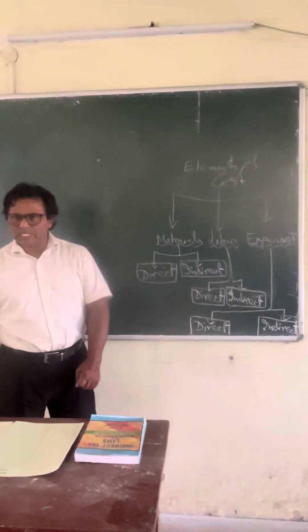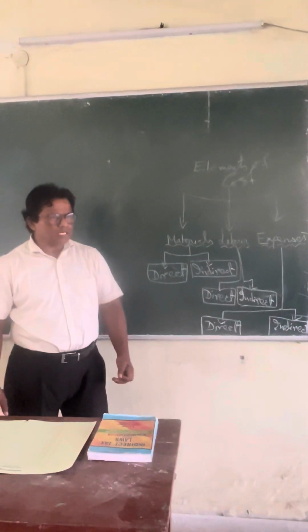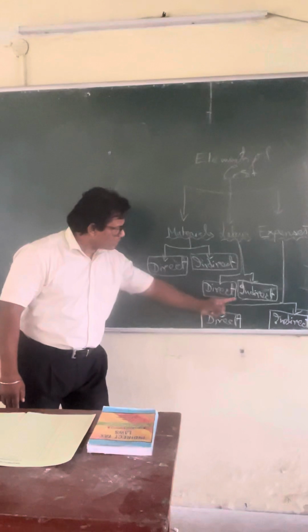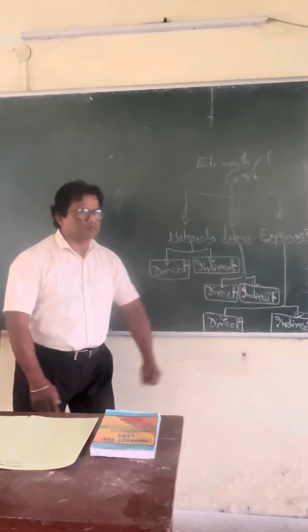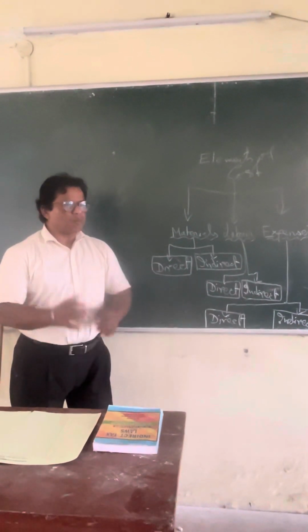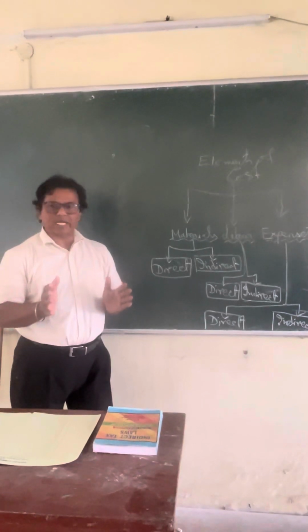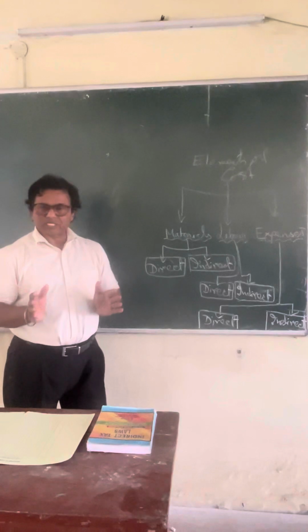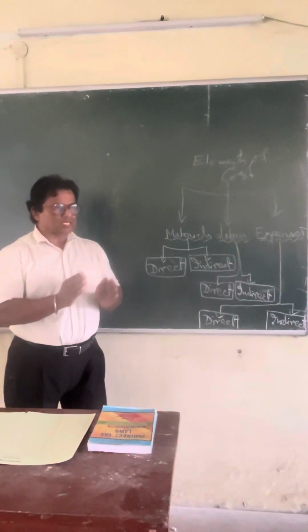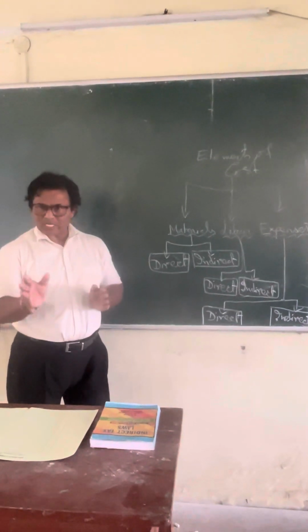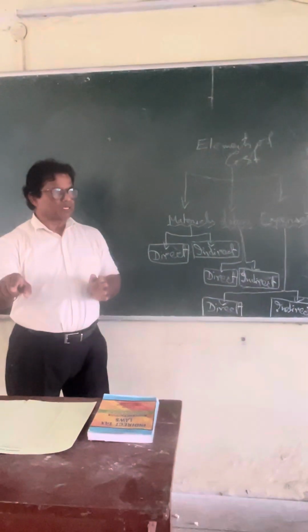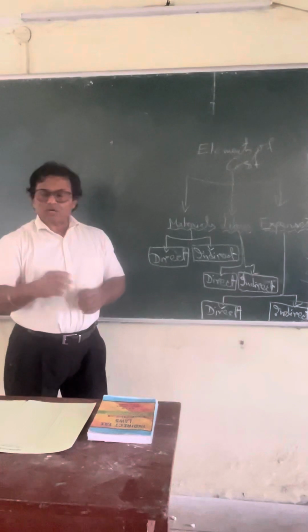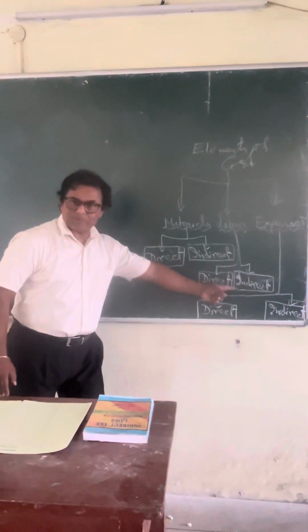Labor. You know what labor is? Labor is an element of cost. Now labor is also of two types: direct labor and indirect labor. Let me give you one example. Suppose in a bus, the driver is the direct labor, because without the driver the bus will not move. The main person in the bus is the driver. He is a labor, but a direct labor. But the person who cleans the bus, the conductor, they are indirect labor.